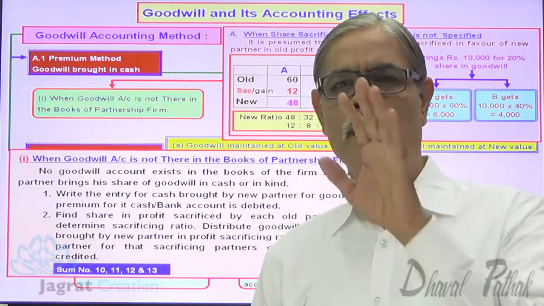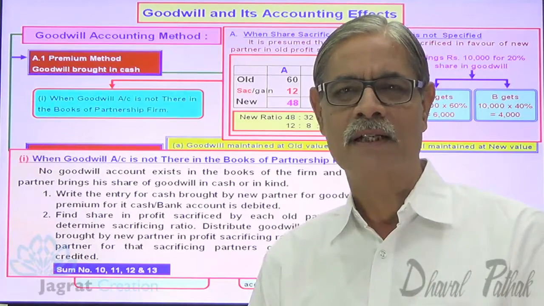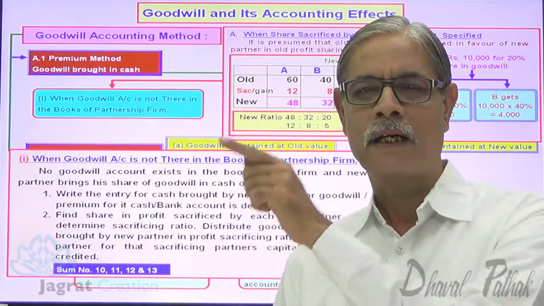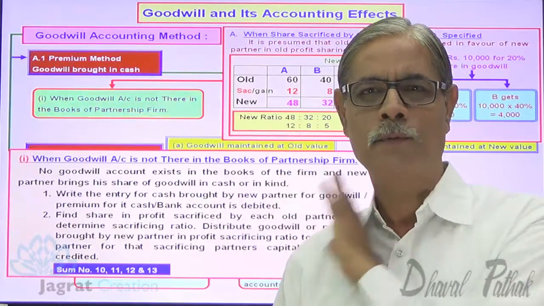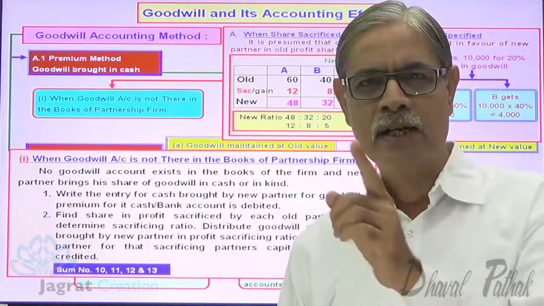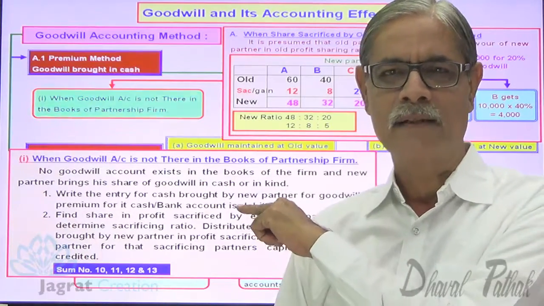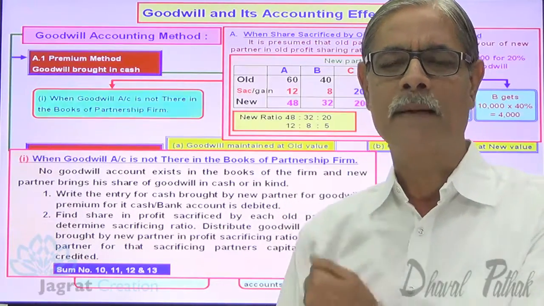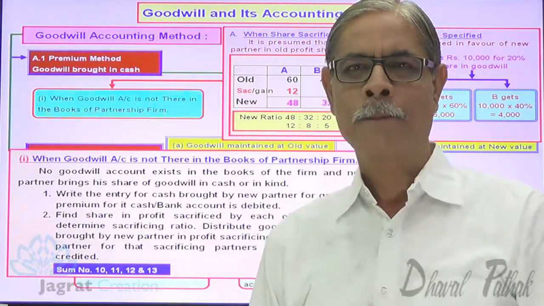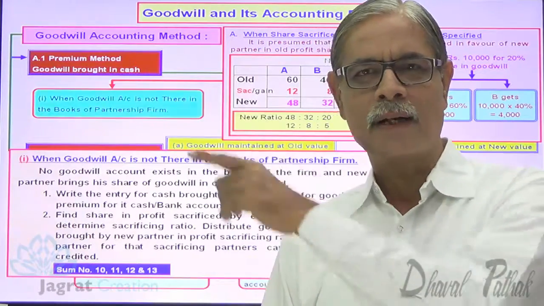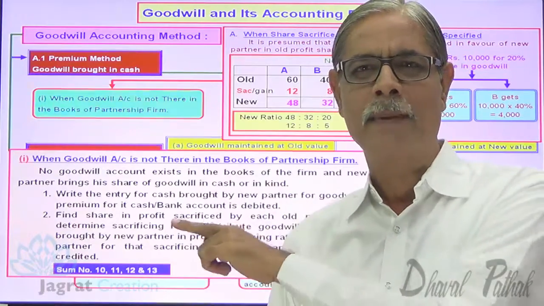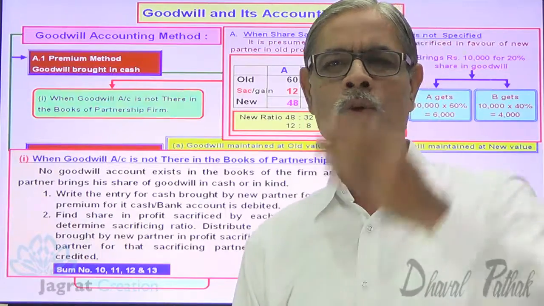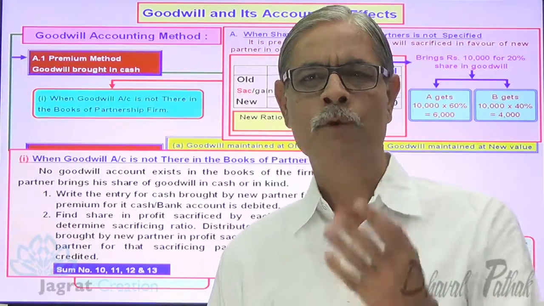So how many optional ways of writing the entry have I suggested? One, cash account debit 10,000, A's capital account credit 6,000, B's capital account credit 4,000. Now second option. Cash account debit 10,000 to goodwill account credit 10,000. Goodwill account is to be debited with 10,000 to A's capital account credit 6,000 to B's capital account credit 4,000. Third option. Cash account debit 10,000 to C's capital account credit 10,000. C's capital account debit 10,000 to A's capital account credit 6,000 to B's capital account credit 4,000. So these are the three optional ways with which you can write the entry.